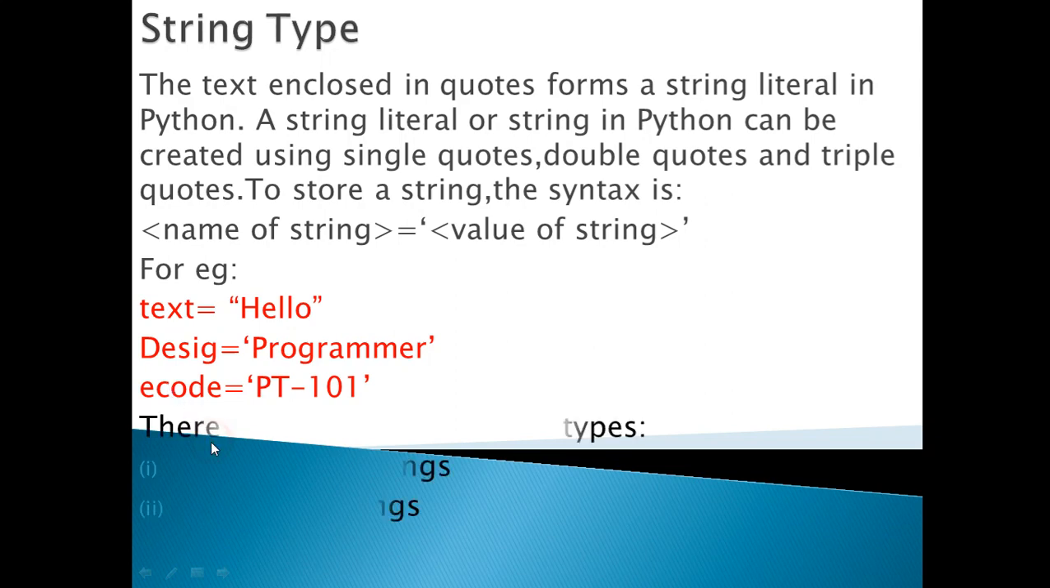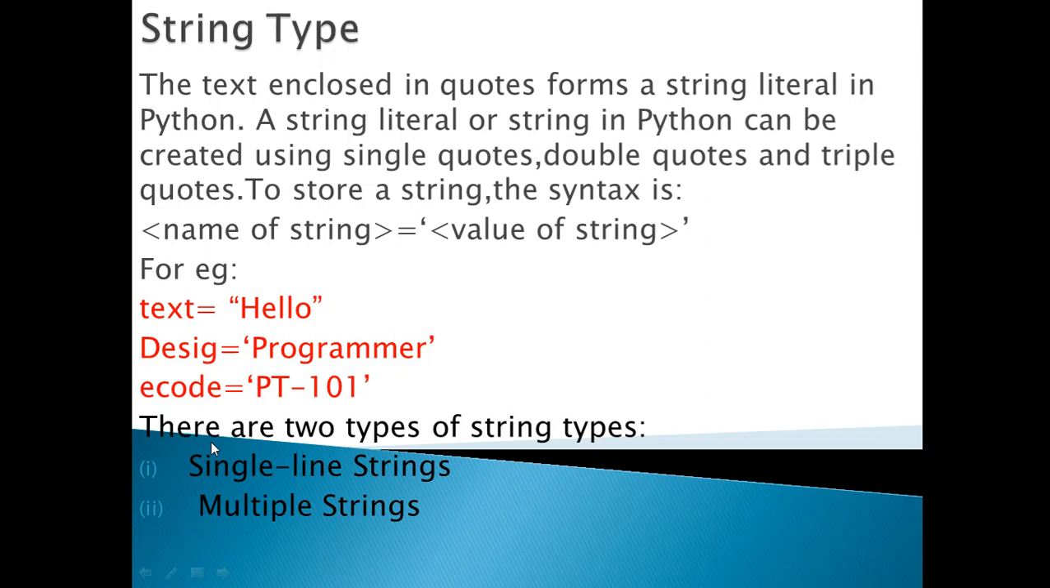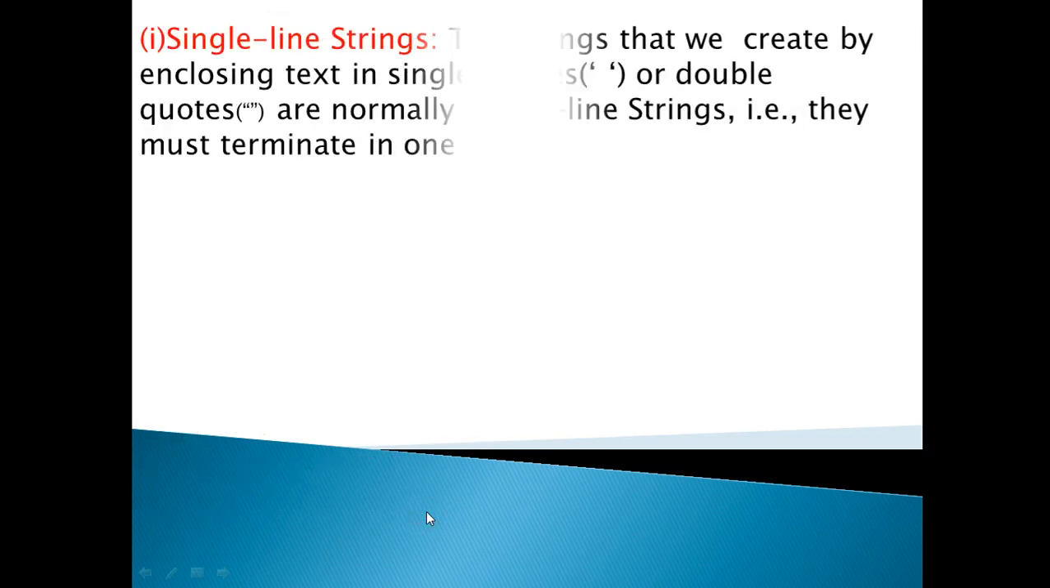So when you specify a string value, only two things are needed. One is the name of the string, or the name of the variable, and then after the equal sign the value of that string which you want to store. There are two types of string. The first one is the single line string, and the second one is the multiple string, or multi-line string, as it can also be said.